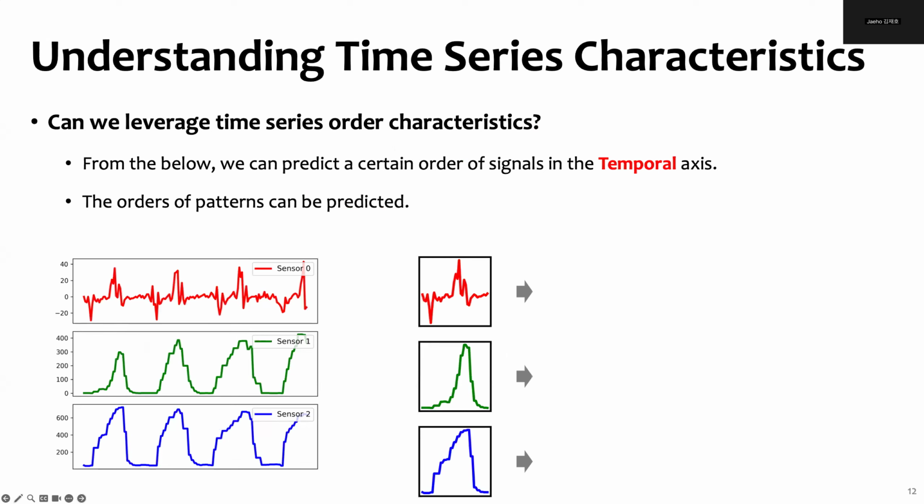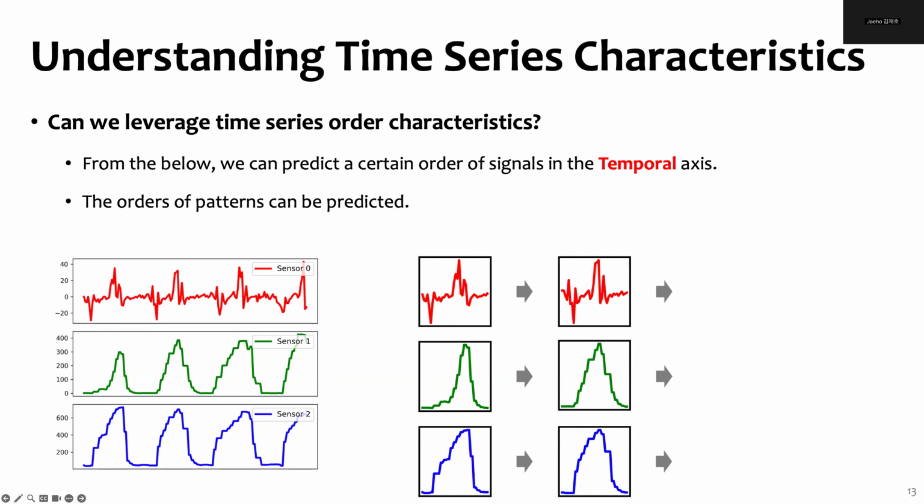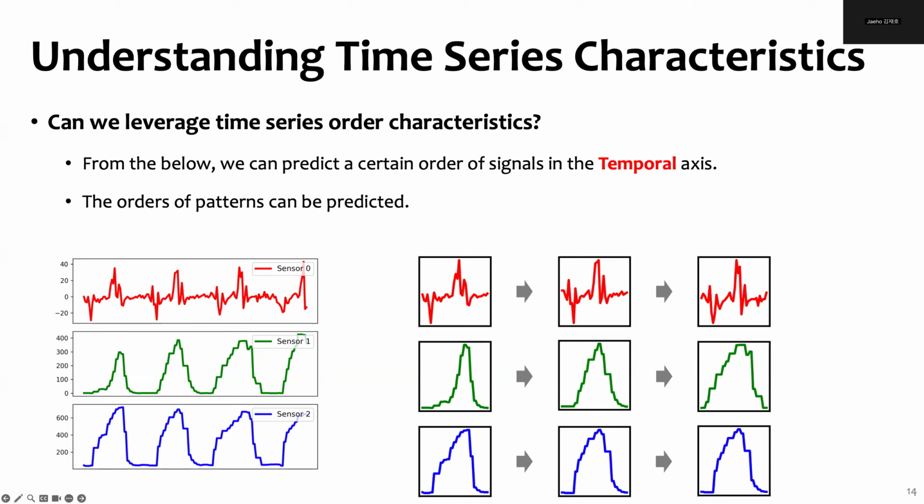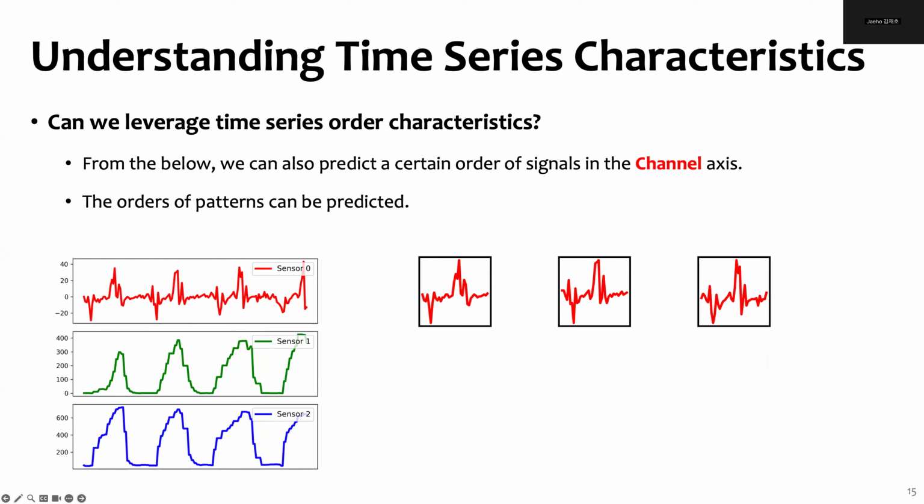Before we dive in, let me introduce a brief motivation for why we should leverage the order characteristics of time series. Here is a time series collected from a human activity recognition data. There are three different sensors that collect signals of an activity. When we segment the time series into patches, we observe that the pattern given at patch index 0 somehow can be repeated along the temporal axis. As such, we can presume that this repetitive order pattern occurs, which makes the time signal predictable along the temporal axis. Similarly, we can also observe such repetitive orderness along the channel axis.